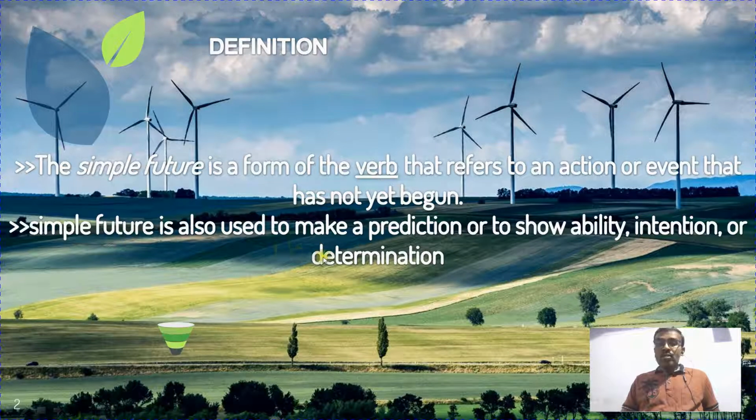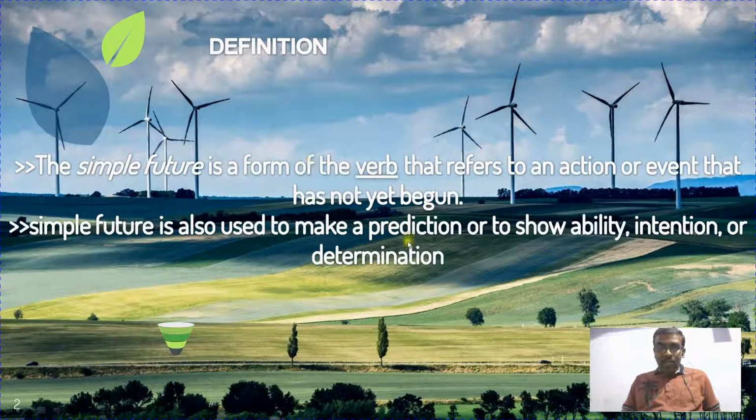Simple future is also used to make a prediction or to show ability, intention, or determination. So, I will find it later on. We will demonstrate, we will do that. I will do that: ability, intention. We will be planning to do something. Whatever you do in the future is going to be placed in simple future tense. Mainly we will use it for ability. I will do it, I will take care of it.